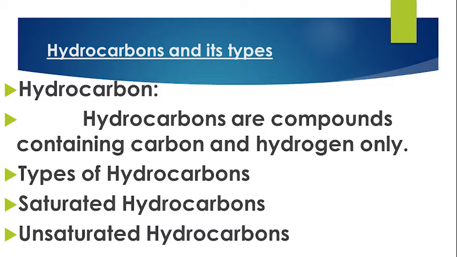Dear students, we have learned in our last lecture that there are millions of organic compounds. Almost 10 billion organic compounds have been discovered and still new are being synthesized. Since there are so many organic compounds, it makes sense to group similar compounds. In this lecture, our focus is going to be on hydrocarbons. It contains only carbon and hydrogen as we see in the definition.